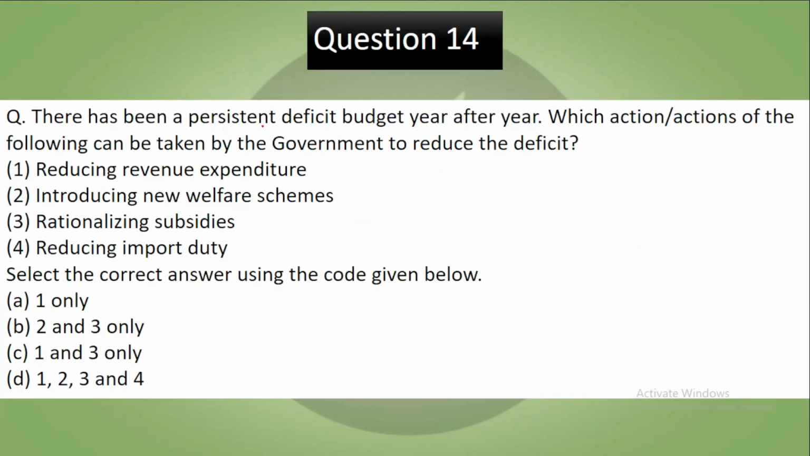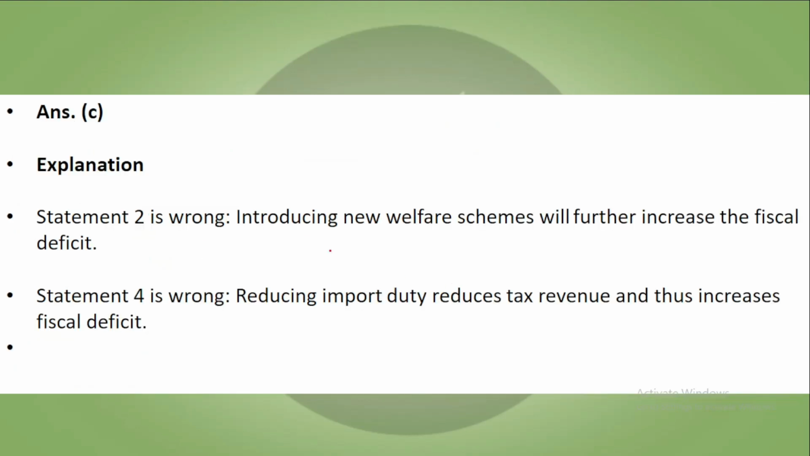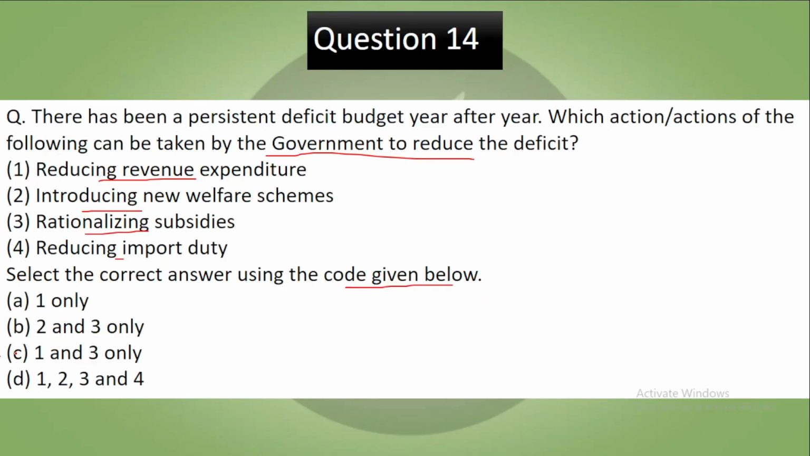Question 14. There has been a persistent deficit budget year after year. Which action or actions of the following can be taken by the government to reduce the deficit? Reducing revenue expenditure, introducing new welfare schemes, rationalizing subsidies, reducing import duty. Select the correct answer using the codes given below. Pause the video, try to answer. Now let's see the answer. So the correct answer to this is C. Statements 2 and 4 both are wrong.